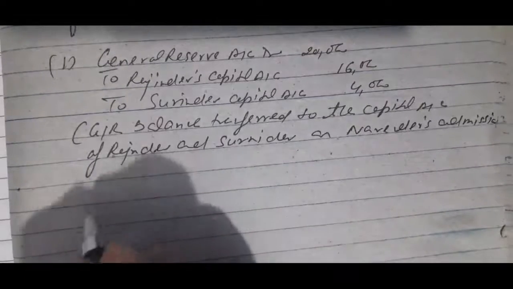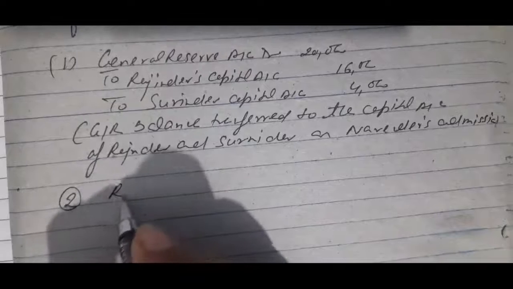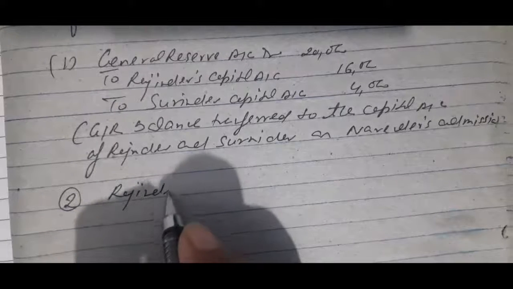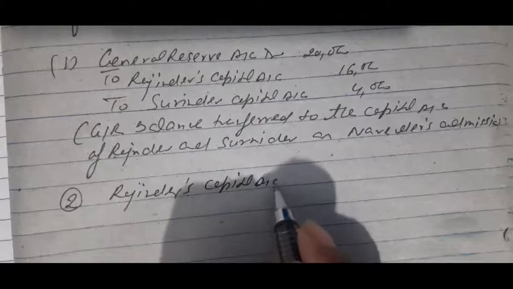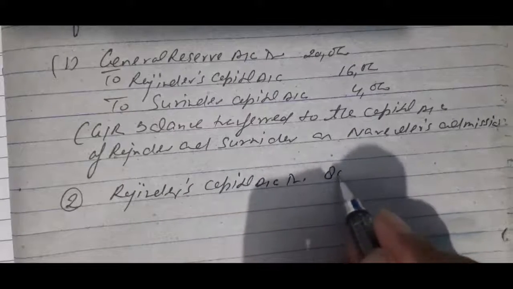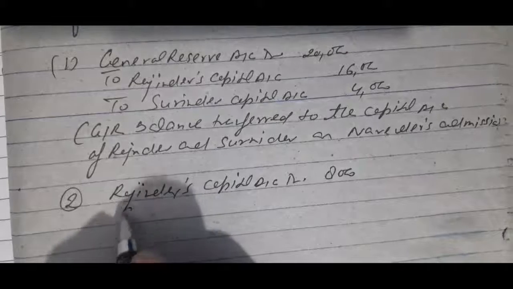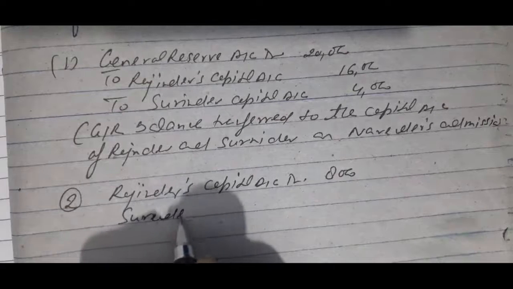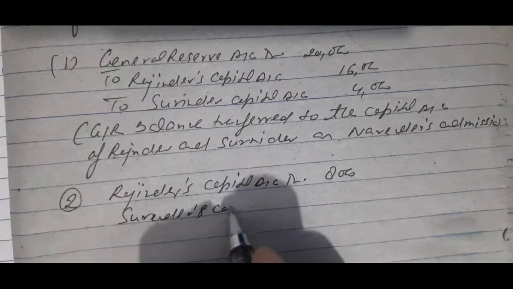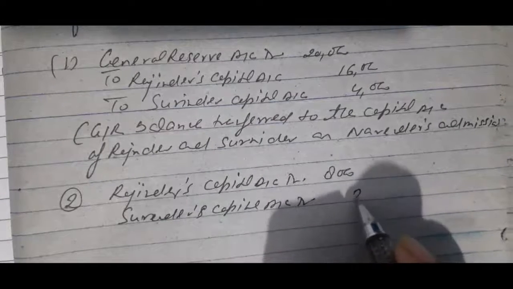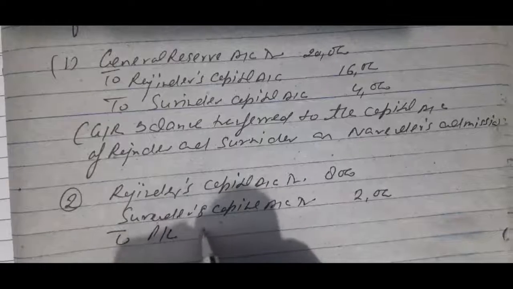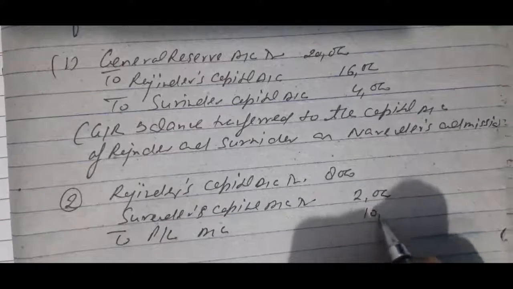And the second entry will be: Rajinder's capital account debit 8,000, Surinder's capital account debit 2,000, to profit and loss account 10,000.